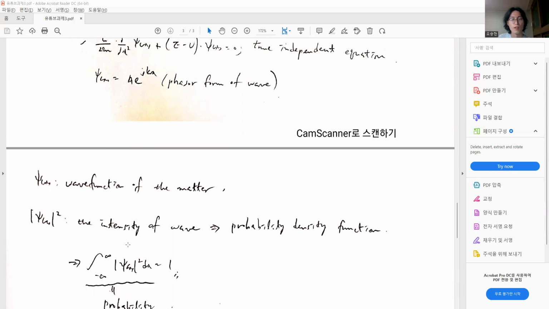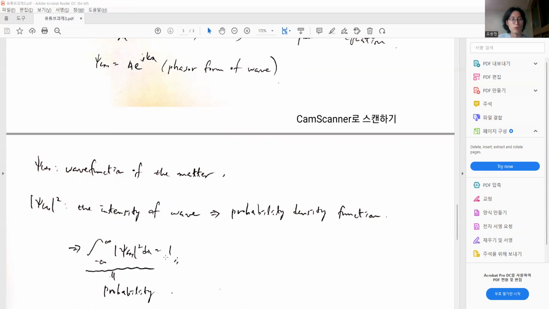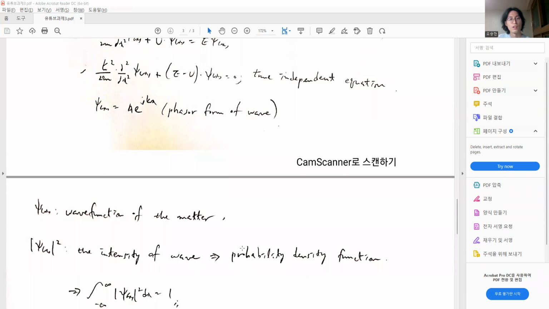So when we integrate over the whole interval the psi(x) squared, meaning the probability density function, the total answer is 1, because this integral formula means the probability.